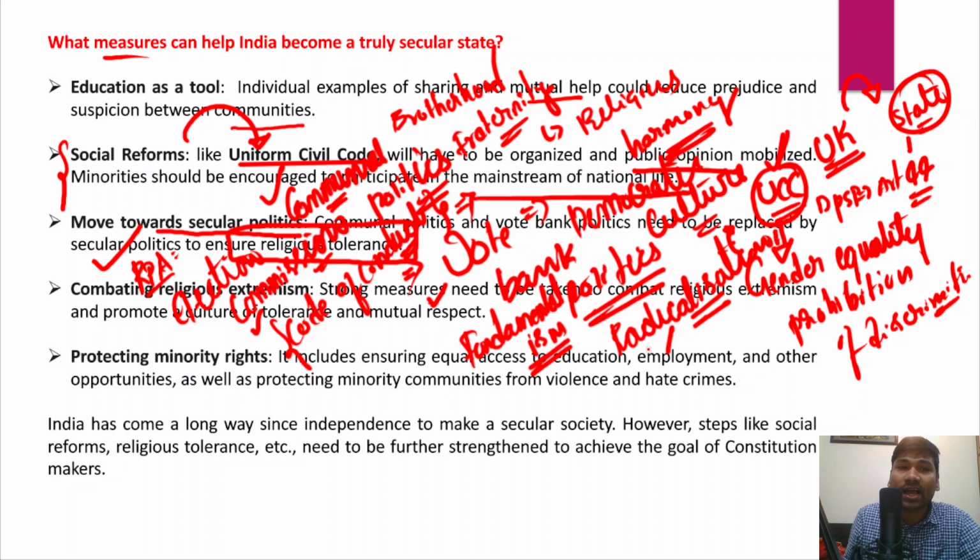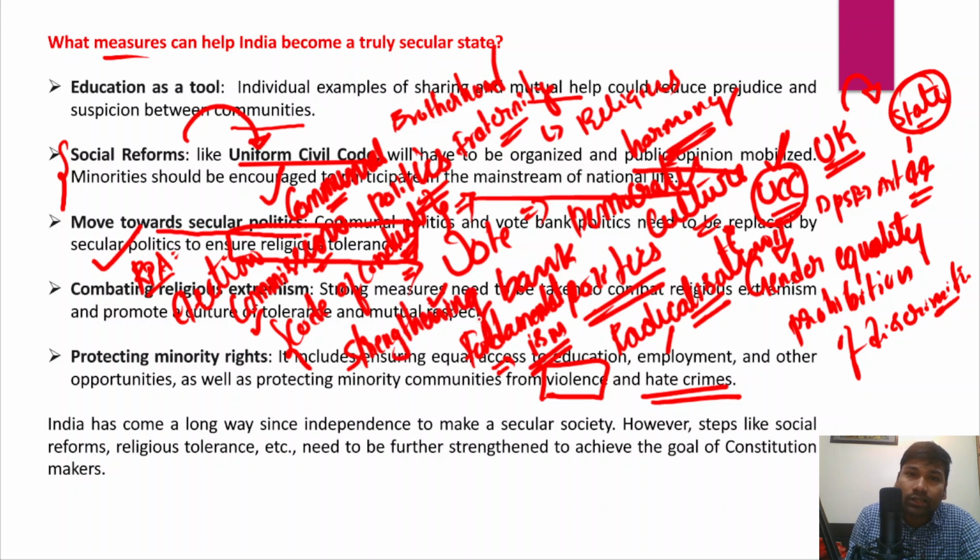All these things have to be done so that we could counter the trend of radicalization among youth belonging to certain communities. We need to provide them more opportunities, and we should also protect minority communities from violence and hate crimes, and that plays a very, very important role in further strengthening the secular character, or the secular fabric, of the Indian Constitution.